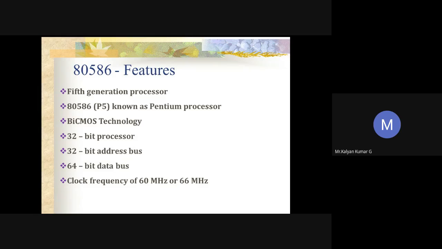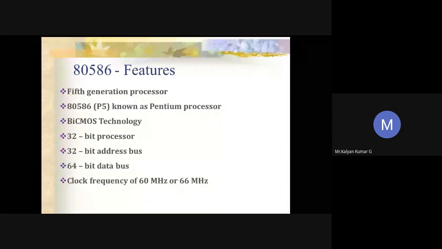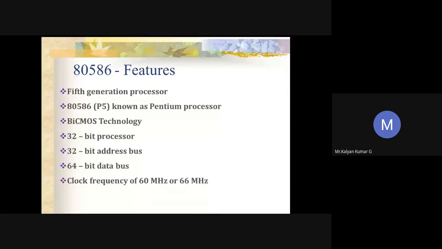Whenever I say Pentium processor, it refers to a family of processors which share a common architecture and instruction set. This Pentium processor was developed in the year 1993, which means the fifth generation of processors starts from this year.